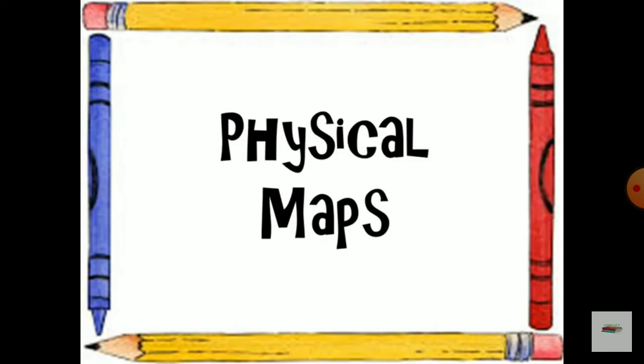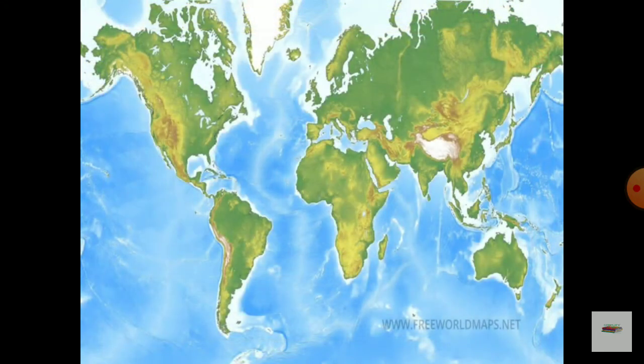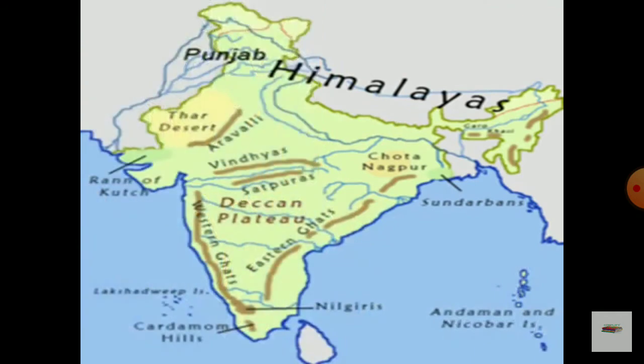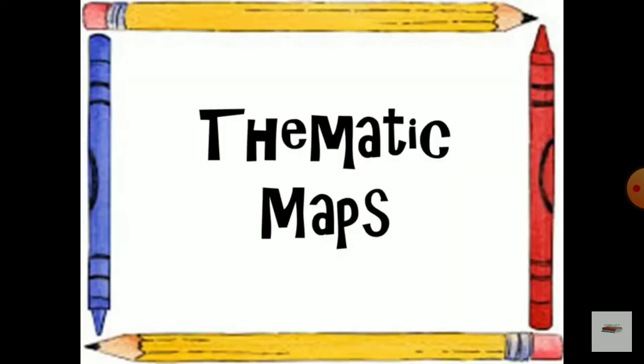Next point, physical maps. These maps show the features and landscape of a region such as mountains, rivers, plateaus, and deserts. These features are shown in different colors such as blue for water bodies, green for plains and valleys, and brown for mountains. Physical maps show very important features.